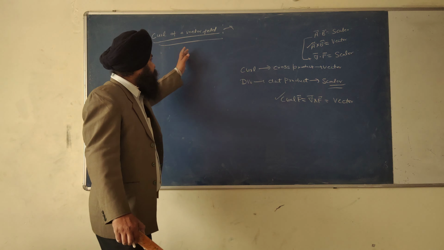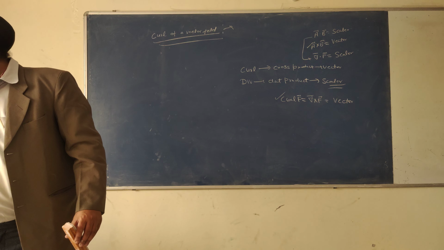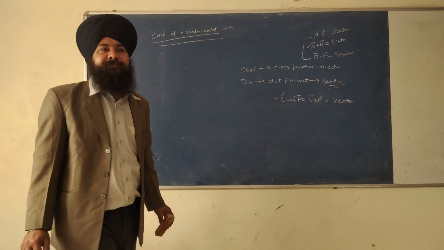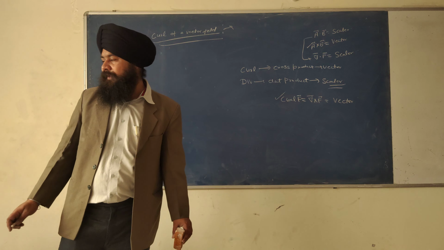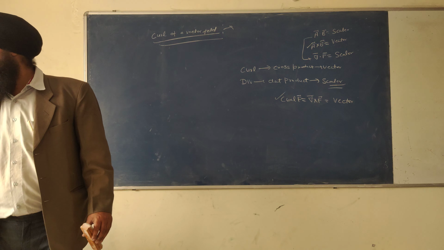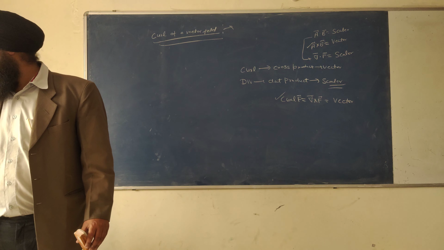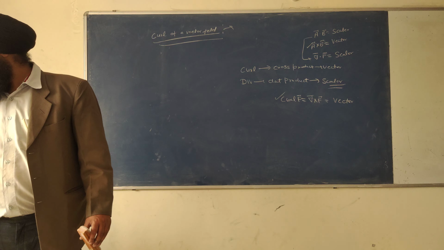So let us write this. Please write a definition. Curl of a vector field.